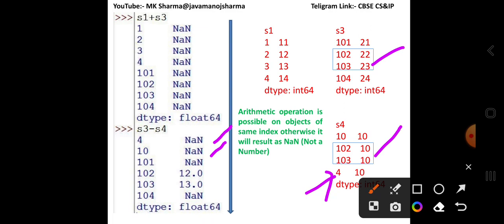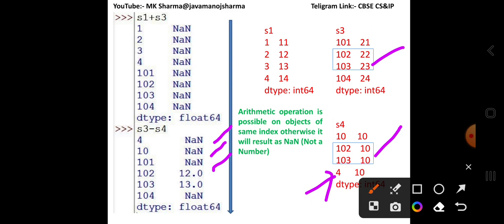In case of 101, S3 has value 21, but S4 has no value for 101, so it is NaN, and NaN plus 21 is also NaN.